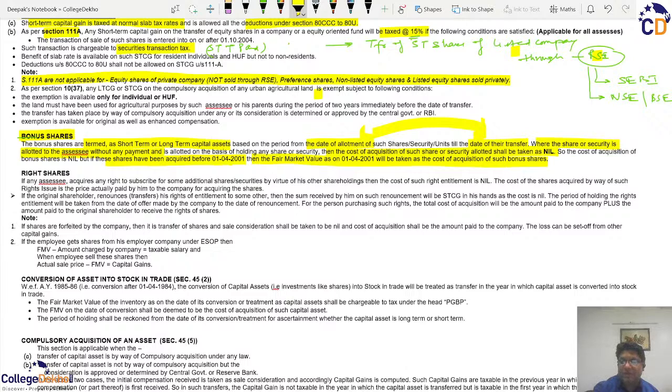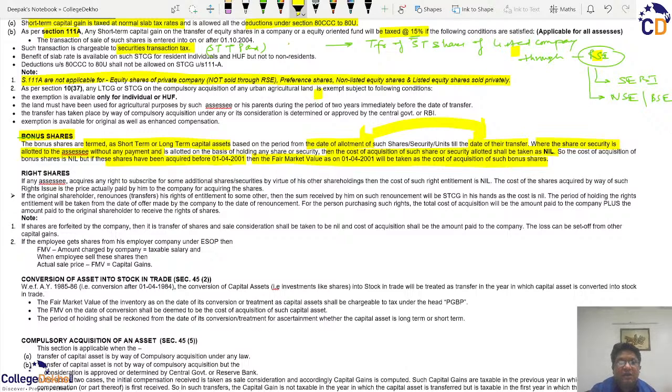So we can say that the shares allotted after 2001 will have no cost, and whatever amount is received will be either short term gain or long term gain, depending upon the period or date of acquisition. But if the shares are allotted before 1st April 2001, then the original cost of acquisition is not there. Therefore the fair market value as on 1st April 2001 will act as the cost that will be indexed as per the applicable period, whether it is long term or short term.